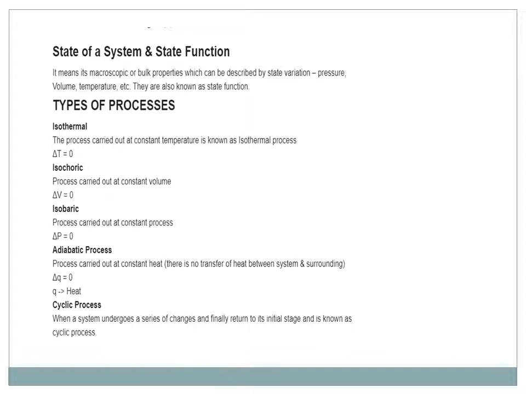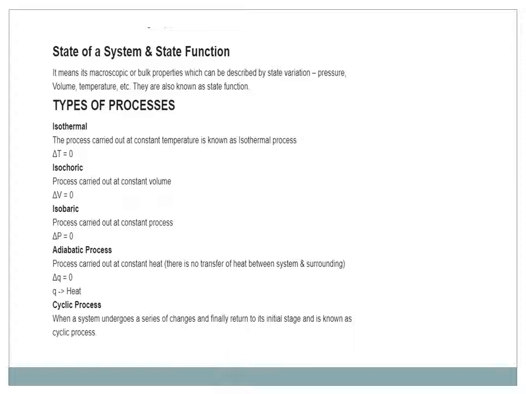State of a system and state function. The state of a system means its macroscopic or bulk properties, which can be described by state variables: pressure, volume, temperature, etc. They are also known as state functions.